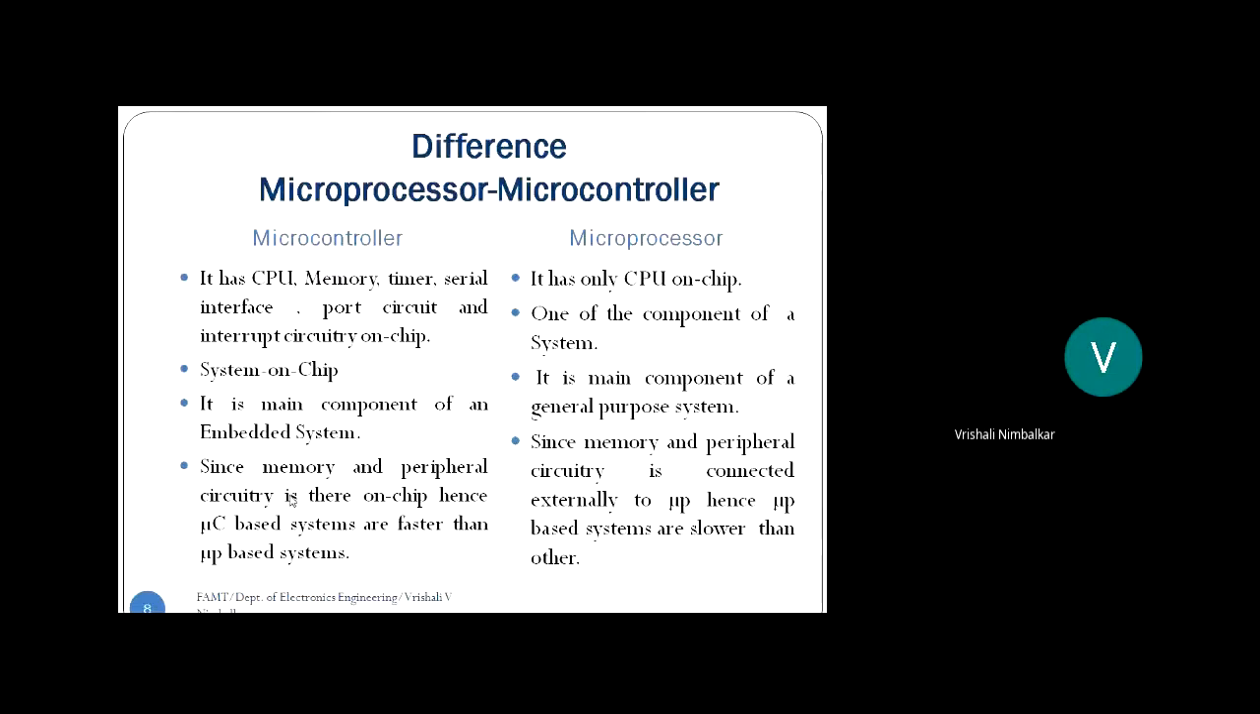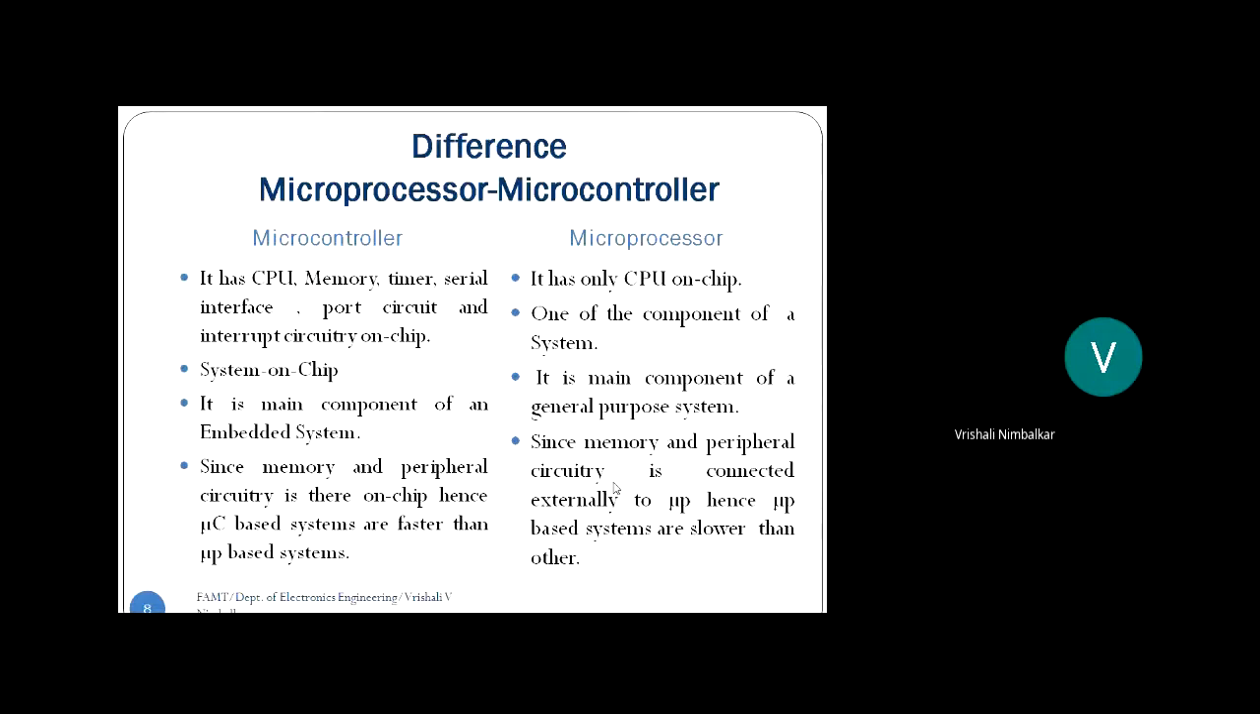The next point, since the memory and the peripheral circuitry are present on chip, hence the systems are faster. Microcontroller itself is faster. Whereas in a microprocessor based system, your memory is a separate chip, your 8255 is a separate chip, your timer is a separate chip, and to communicate between them, you need those PCB tracks. You can see those PCB tracks, meaning they are longer. There will be a time taken by the signal to flow through those tracks. Hence, your microprocessor based systems are slower.